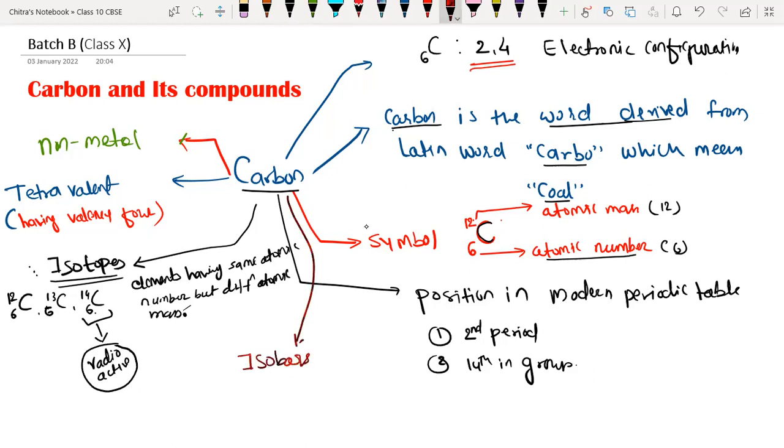Okay, isobars of carbon. First we have to understand what isobars are.